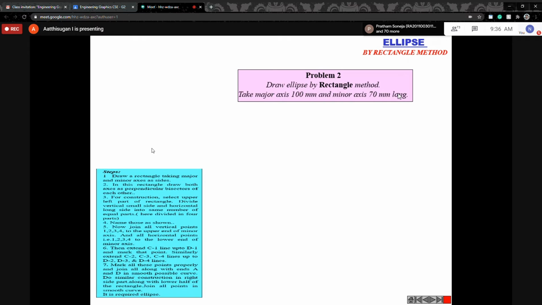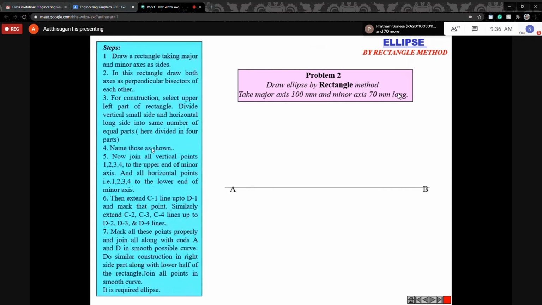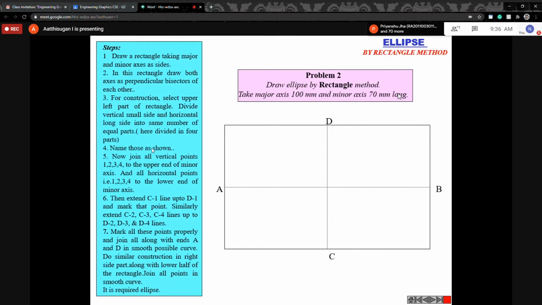So first you draw the rectangle, or else you can draw a line and then draw the rectangle. The length is 100 mm, height is 70 mm in this condition, but your case is length 150, height 70.